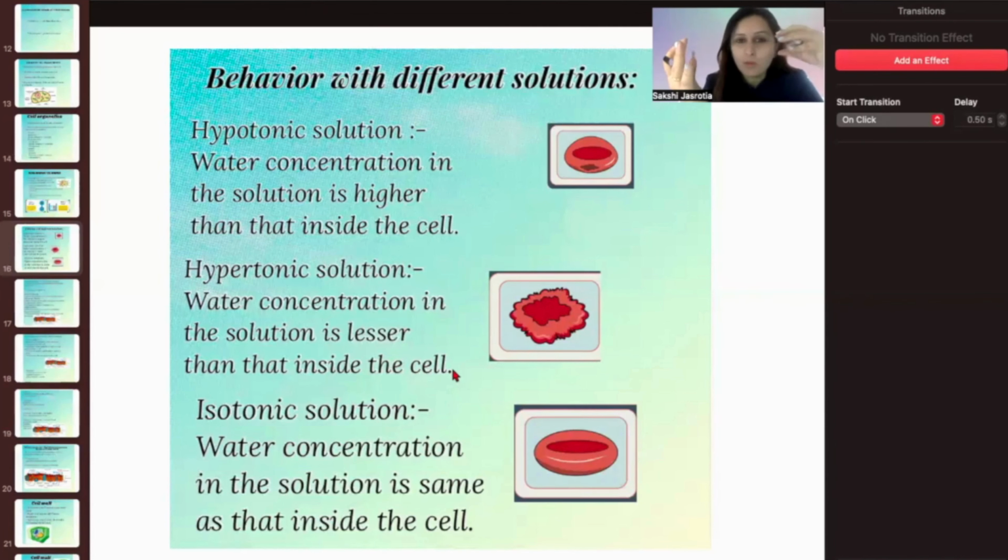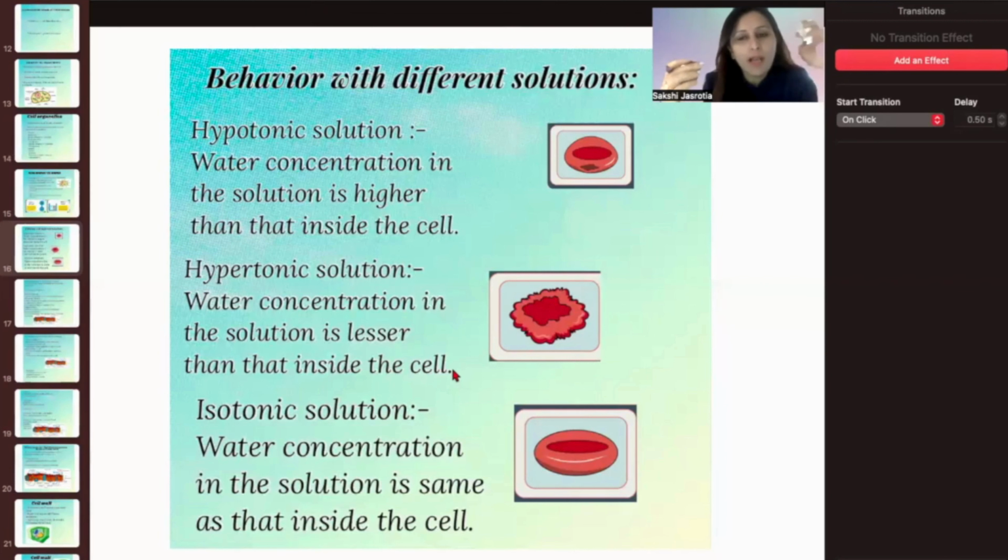The cell will shrink in size because the water inside it will start moving out. So in the hypotonic solution the cell will swell, but in the hypertonic it will shrink.